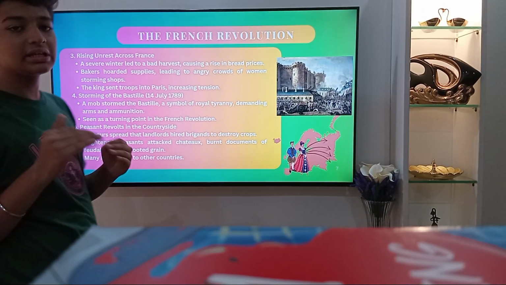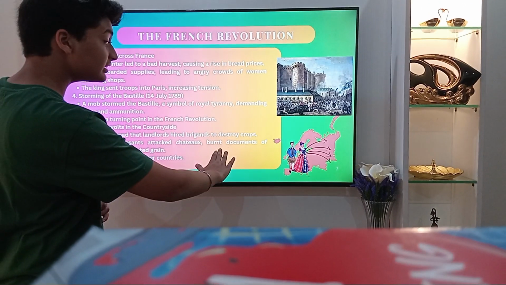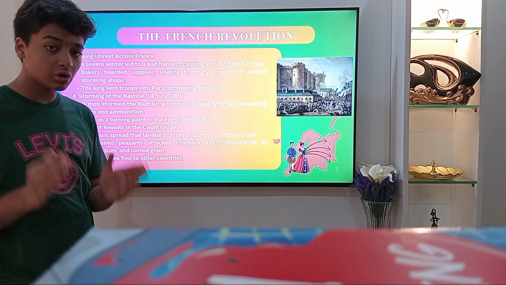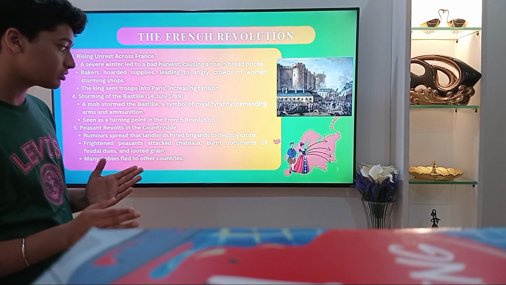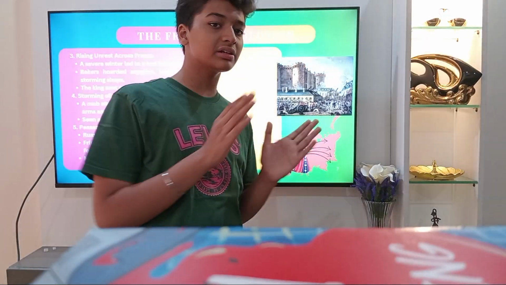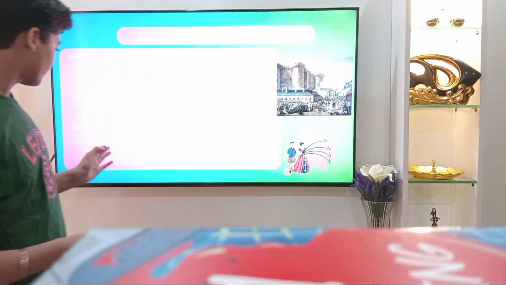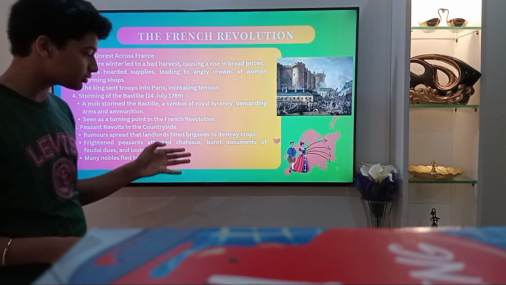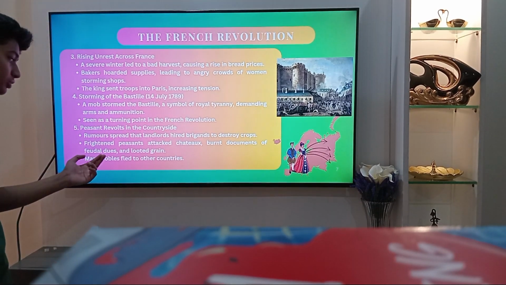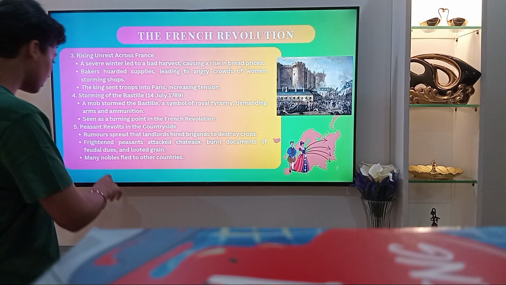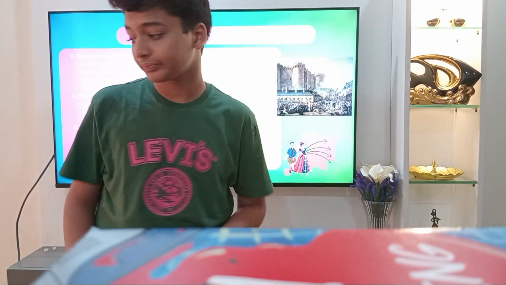Peasant revolts in the countryside. Rumors spread that landlords hired brigands to destroy crops. Frightened peasants attacked chateaux. A chateau is basically a royal manor where nobles lived. They burnt documents of feudal dues and looted grain. Many nobles fled to other countries throughout Europe.